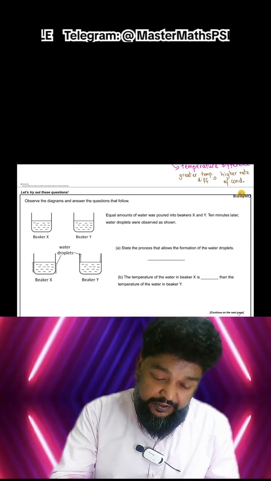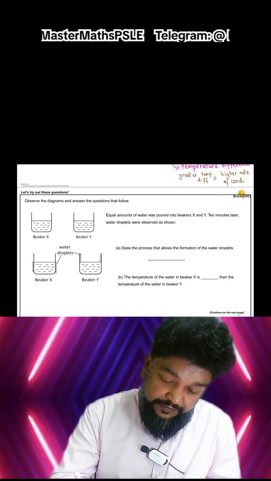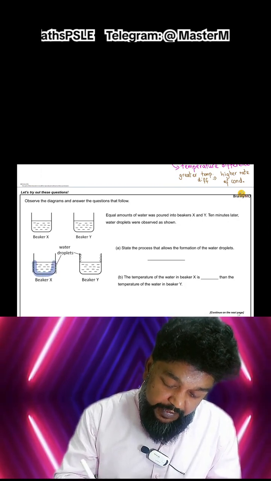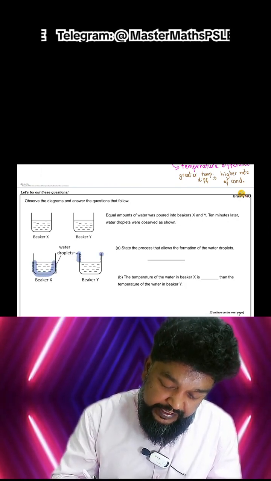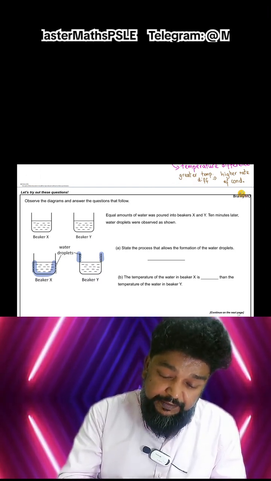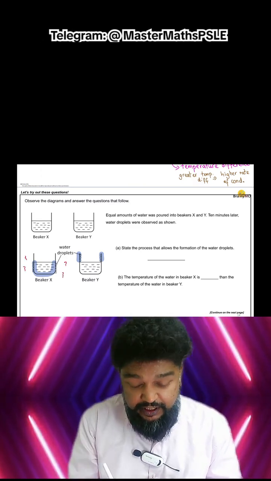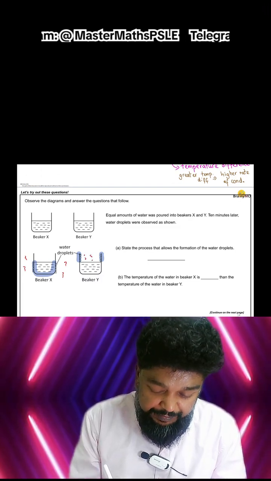So we look at this. Here I have condensation forming on the outside because this is my cooler surface. But here I have condensation forming on the inside because this is my cooler surface. So then the question comes up, where is my warmer water vapor? In this case, warmer water vapor is in the surroundings, whereas in this case, warmer water vapor is inside.